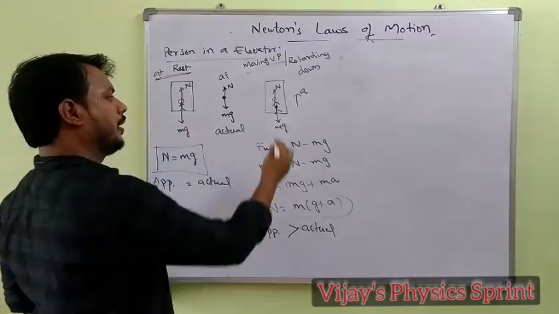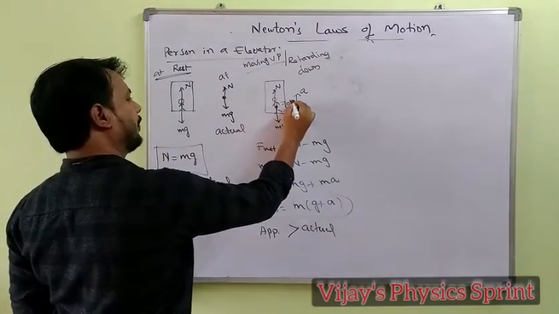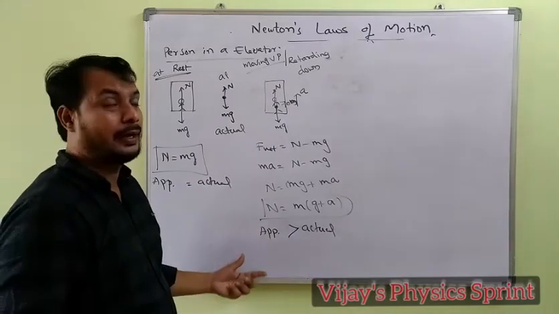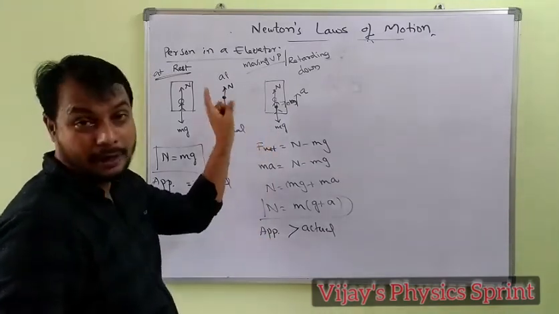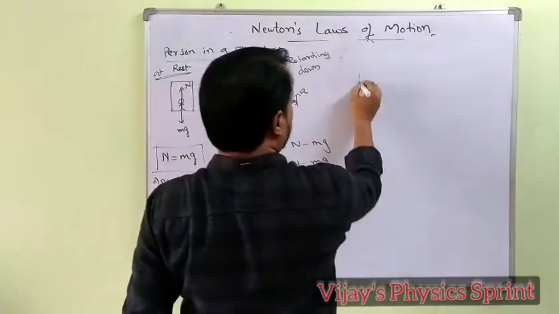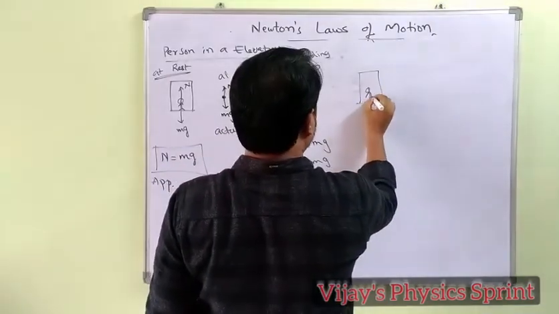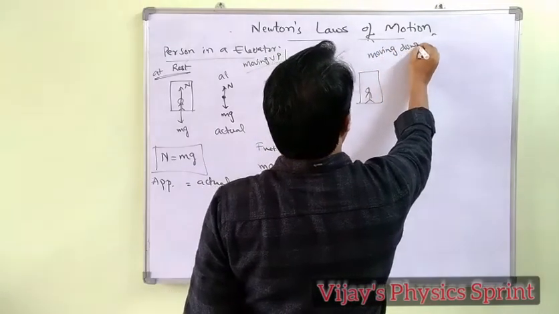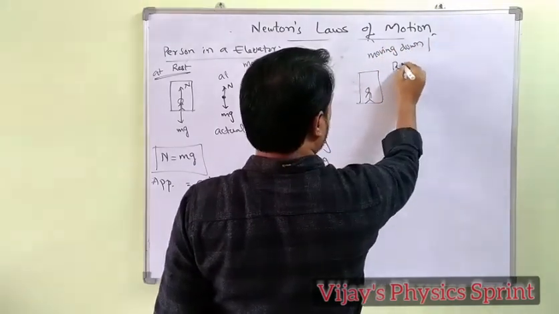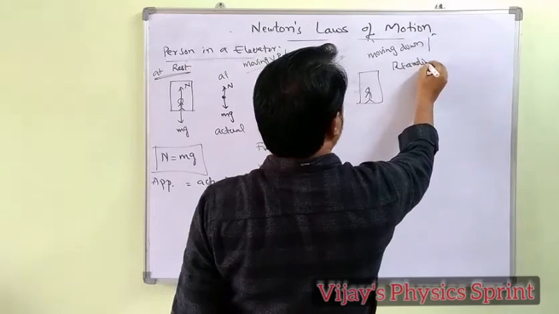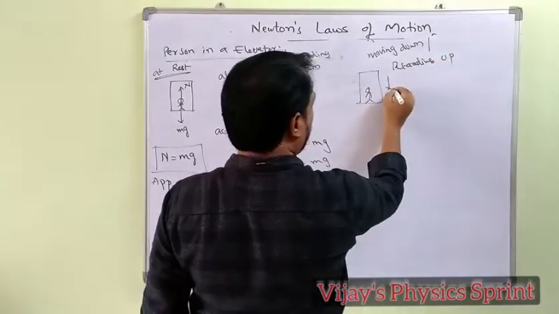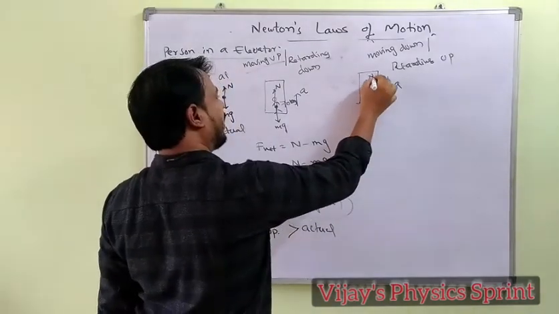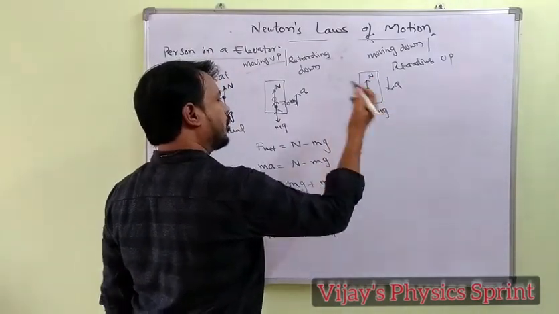For example, a person weighs 70 kg, it shows more than 70 when the lift is moving up or retarding down. If the lift is moving down or retarding up, then how many forces? Again the normal force and the weight of the person mg.